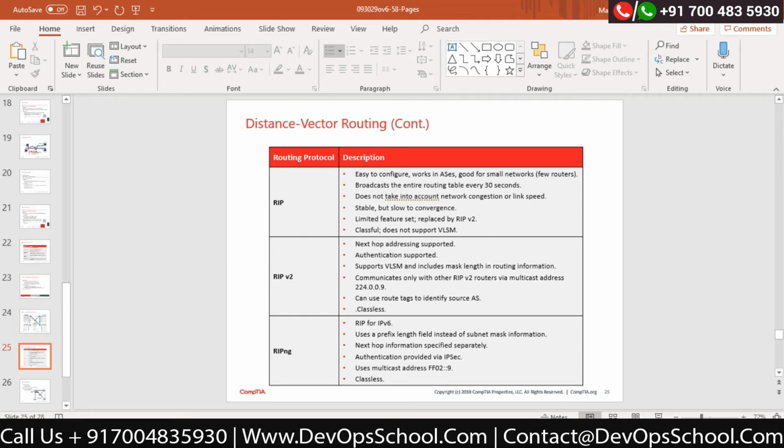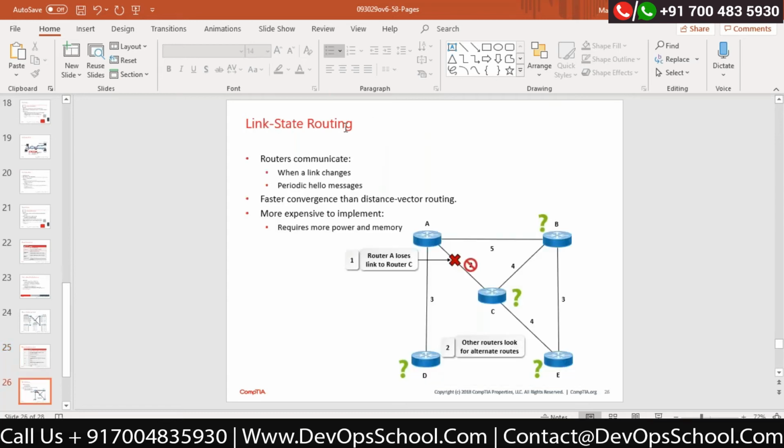Okay, this is RIP version 2 and RIPng. NG stands for next generation. Correct? So these are all routing protocols, but under which category? This is called a distance vector routing protocol. Correct? This is a link state routing protocol. Here it would be able to find the best route to your destination based on the link speed or the bandwidth which you are getting.